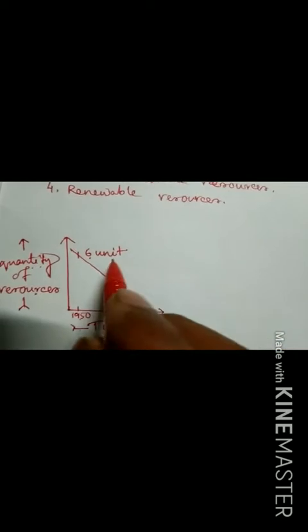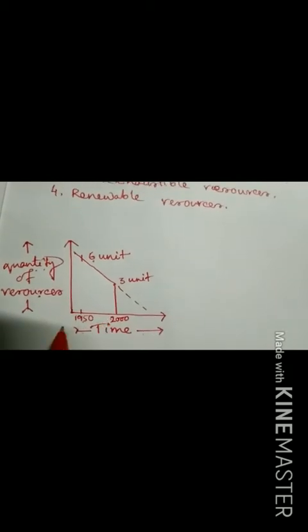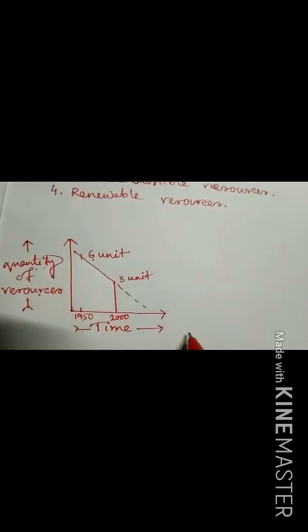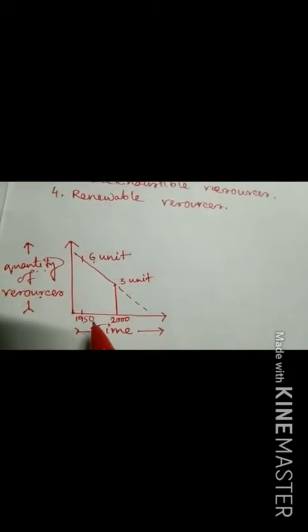During this time, due to consumption, the resource decreases up to 3 units. So with increasing time, there is a decrease in the quantity of the resources. Such kind of resources cannot be revived. Clear? So these resources are called exhaustible resources.